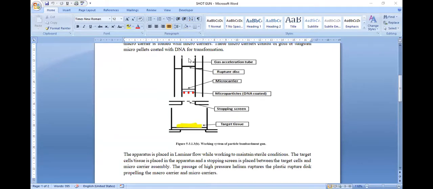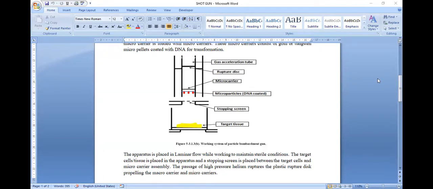By forcefully sending the gas onto this microcarrier, the DNA coated microparticles will go and enter into this target tissue. In this way, we are transferring the DNA like a bullet. That's why this is called the particle bombardment method.